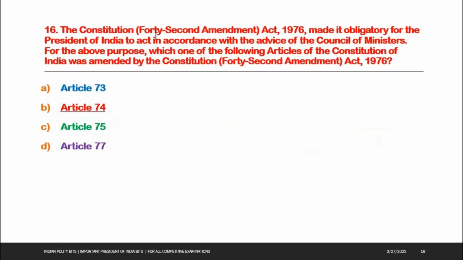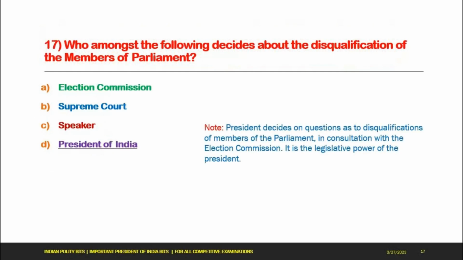Next one, the Constitution 42nd Amendment Act 1976 made it obligatory for the President of India to act in accordance with the advice of the Council of Ministers. For the above purpose, which one of the following articles of the Constitution of India was amended by the 42nd Amendment Act 1976? Options: A. Article 73, B. Article 74, C. Article 75, D. Article 77. Option B is the right answer, Article 74.